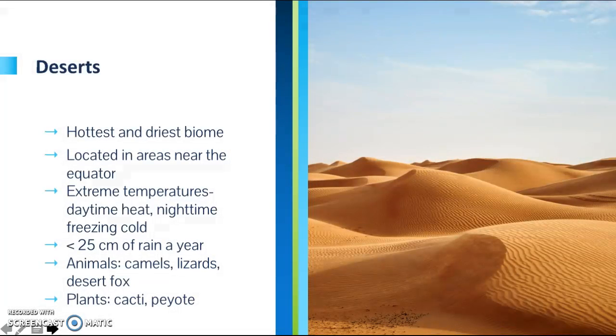Deserts. This is the hottest and driest biome. These areas are closer to the equator. It goes through extreme temperatures, from the raging heat in the day to freezing cold at night. With less than 25 centimeters of rain each year, only specific species of animals can live here, such as camels, lizards, and the desert fox. The most common plant here is cactus.